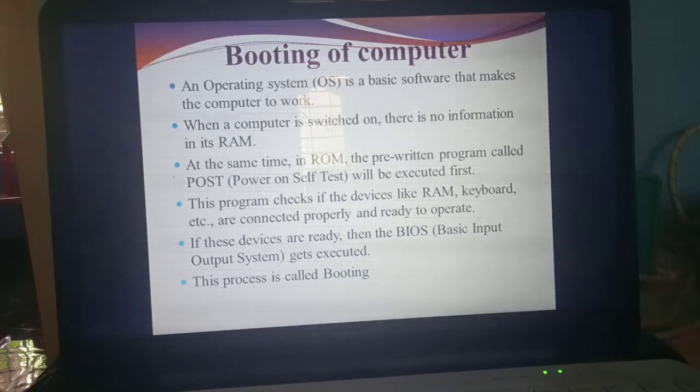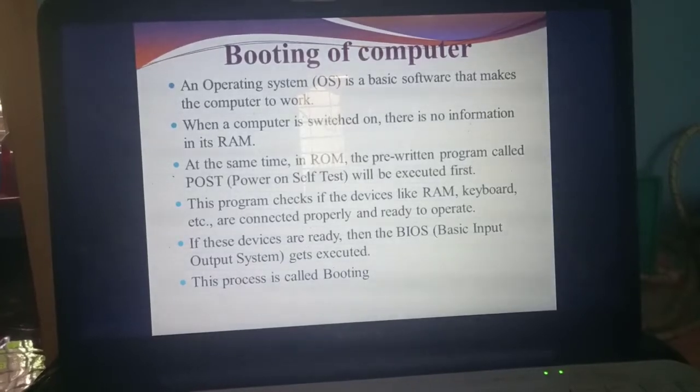So which is the basic software to support all these? OS, that means operating system. The operating system is the basic software to make the computer work. Understand? Listen. Today we are going to study booting and types of booting.